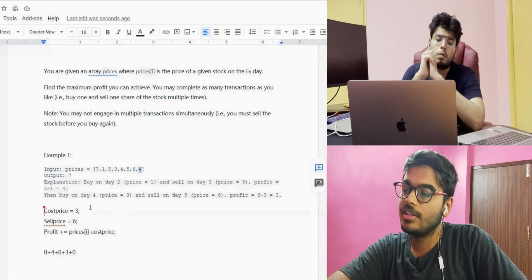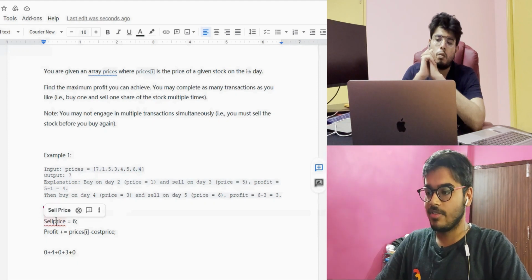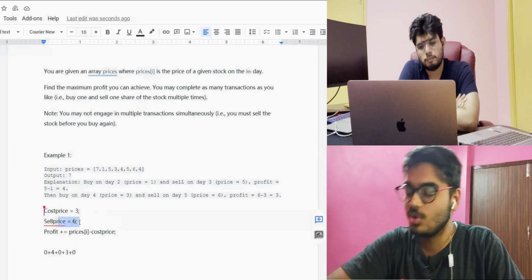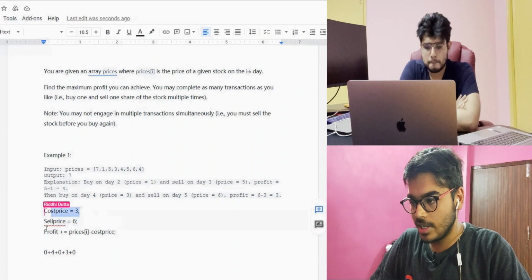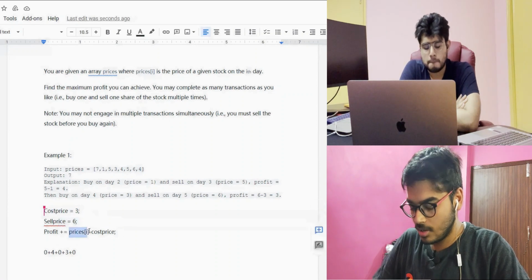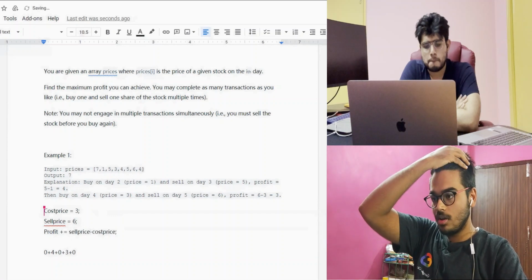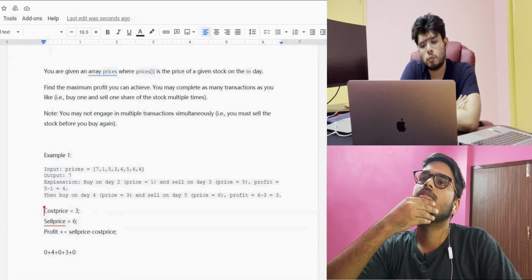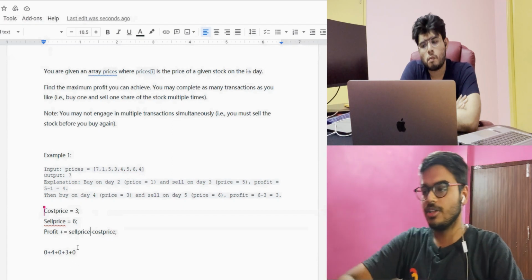4 is again greater than 3 but less than selling price. Yeah, so again we have to check with the selling price as well, whether it is smaller than the selling price or not. We can see that 4 is smaller than the selling price. So now this transaction we can perform. We have got this cost price and selling price, so I can do selling price minus cost price. Yeah, like this, I think this will work.